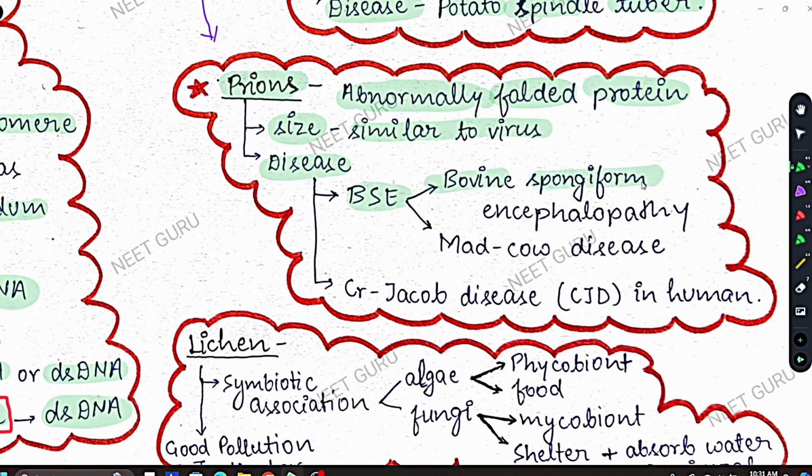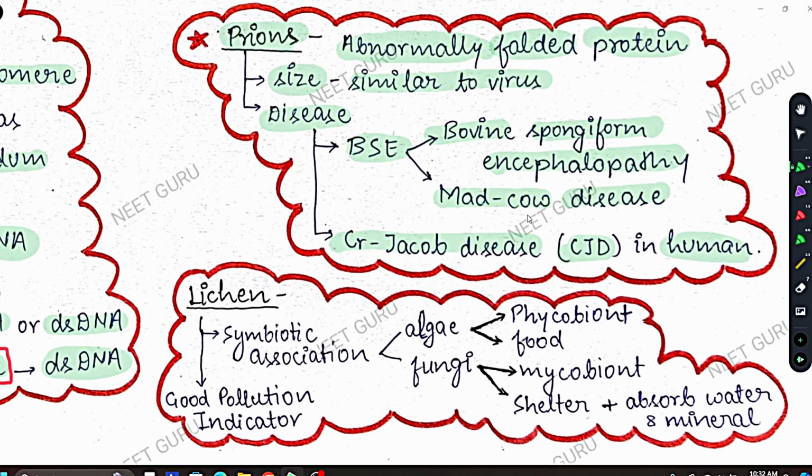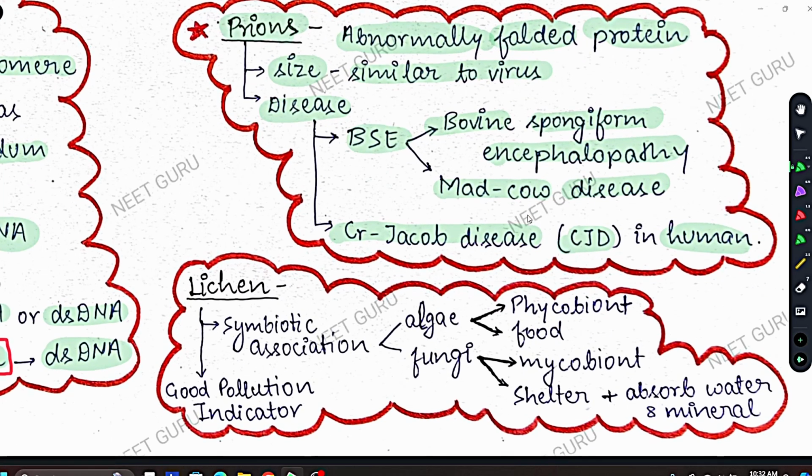BSE, that is bovine spongiform encephalopathy. This is the name of the disease. It is also called mad cow disease. And the similar disease, Creutzfeldt-Jakob disease, that is CJD, occurs in humans, and this disease has similar symptoms to mad cow disease. So BSE and CJD have similar symptoms. CJD happens in humans, but BSE, bovine spongiform encephalopathy, happens in cows. It is mad cow disease, seen in cattle.